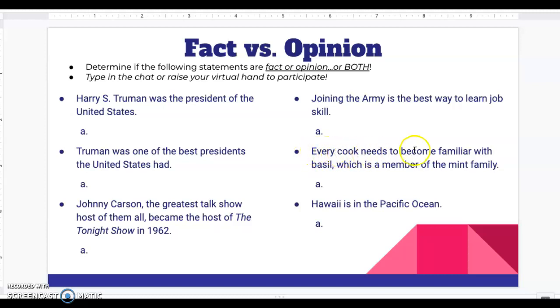This first part offers up perspective. Every cook needs to become familiar with basil. Some people might not feel the same way. And then the second part, we could definitely research and find out if it's true if basil is a member of the mint family.